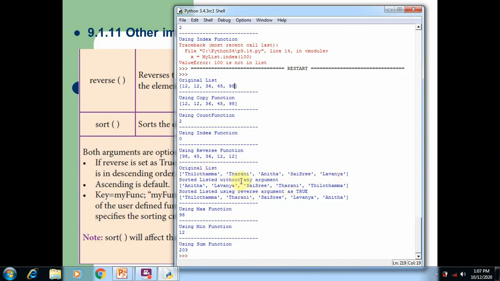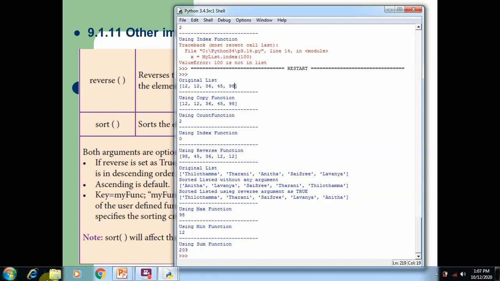Here in this function we mention the sort argument as true. That's why all the elements are sorted in descending order. Descending order starts from Z to A. That's why the first element is Tilotama, second is Tarani, Sai Sri, Lavanya and Anita.